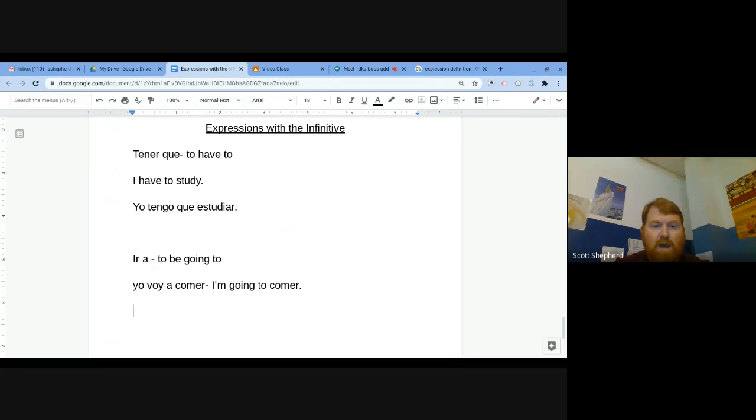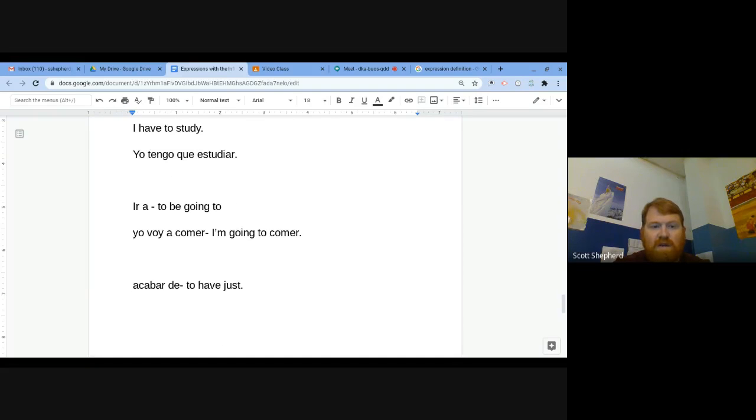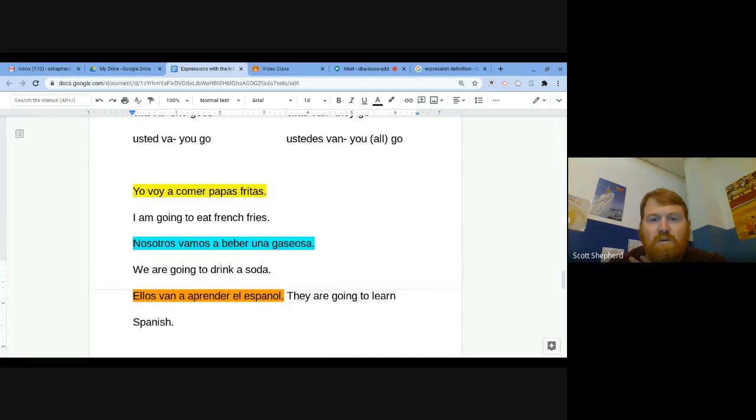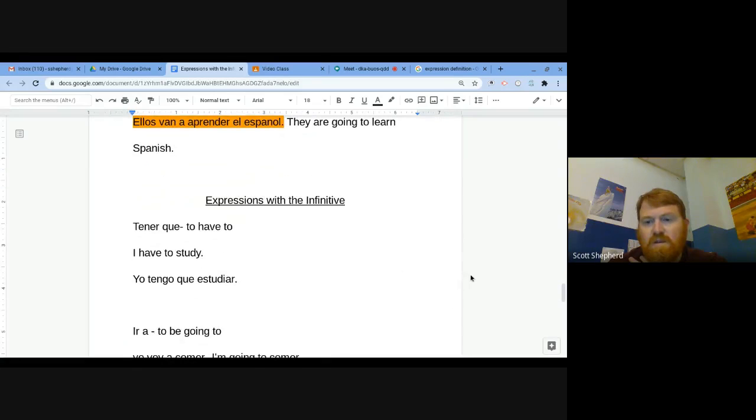And then we had acabar de, which means to have just. So if I say yo acabo de hablar, that would mean I just spoke. So hopefully this is a good explanation for you of expressions with the infinitive.